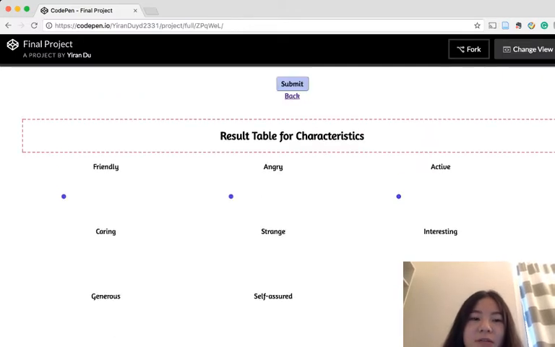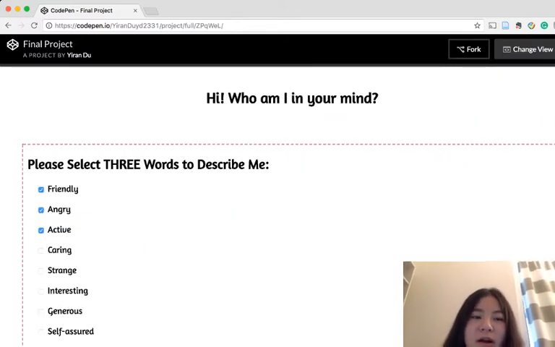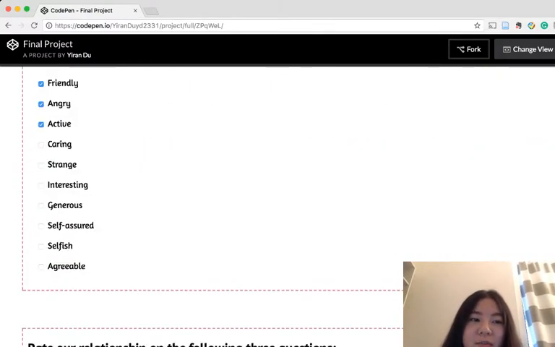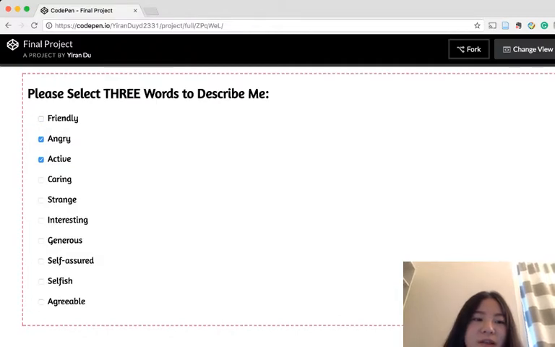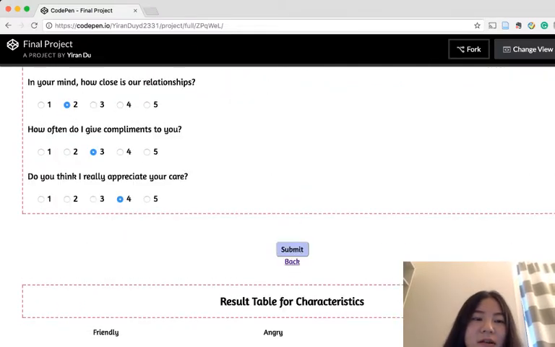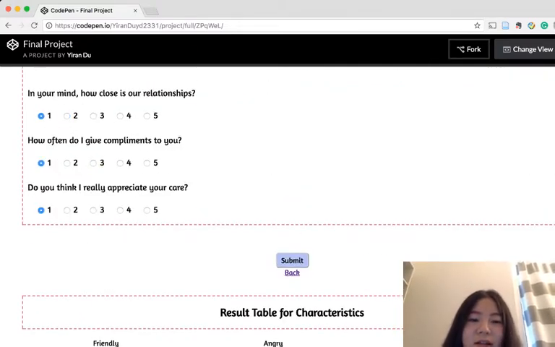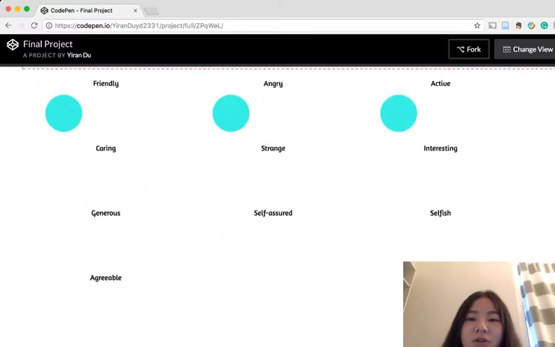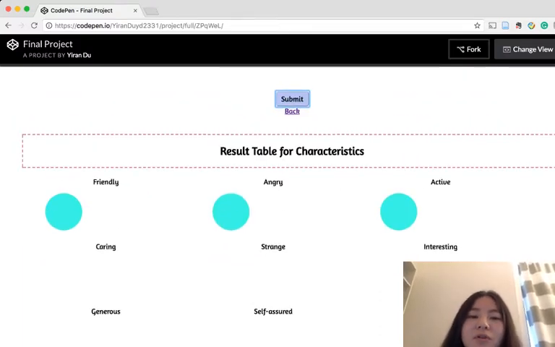As you can see, for the checkbox I have selected, there's a little dot here. For example, if a second person selects them and submits, the circle will change, as will the color of the circle. As the circle becomes bigger, the color becomes lighter, to show that the user is more like one of the features here.